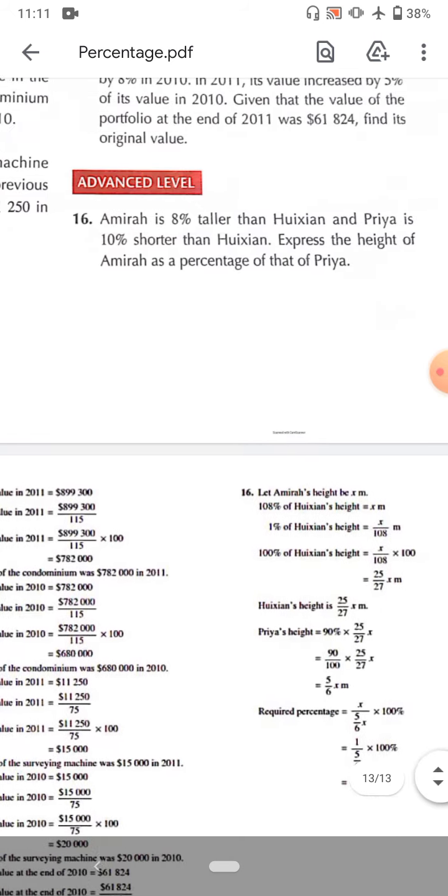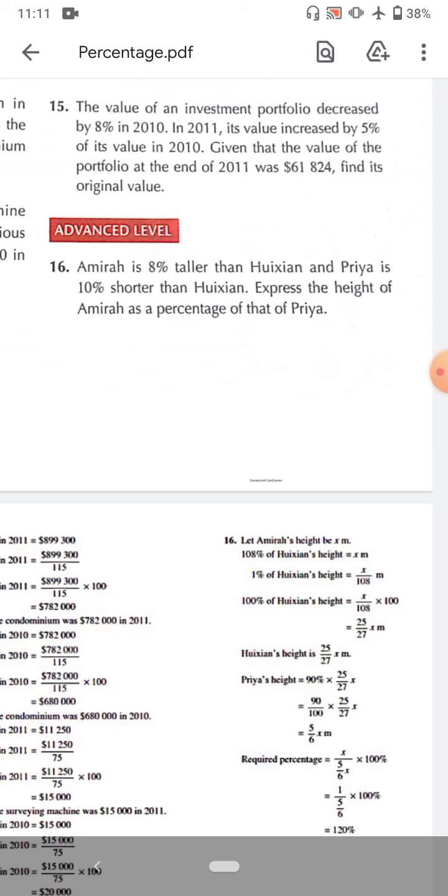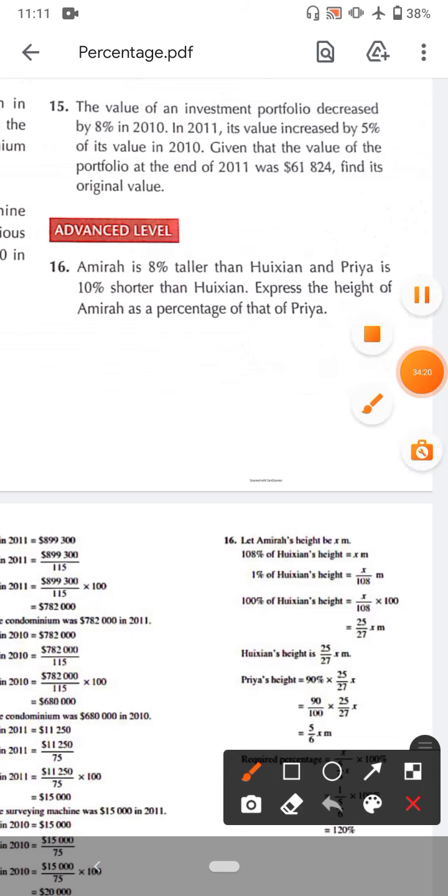Next question is, Amira is 8% taller than Hygiein and Priya is 10% shorter than Hygiein. Express the height of Amira as a percentage of Priya. It means both are compared with Hygiein, and then we have to compare the two heights as a percentage.